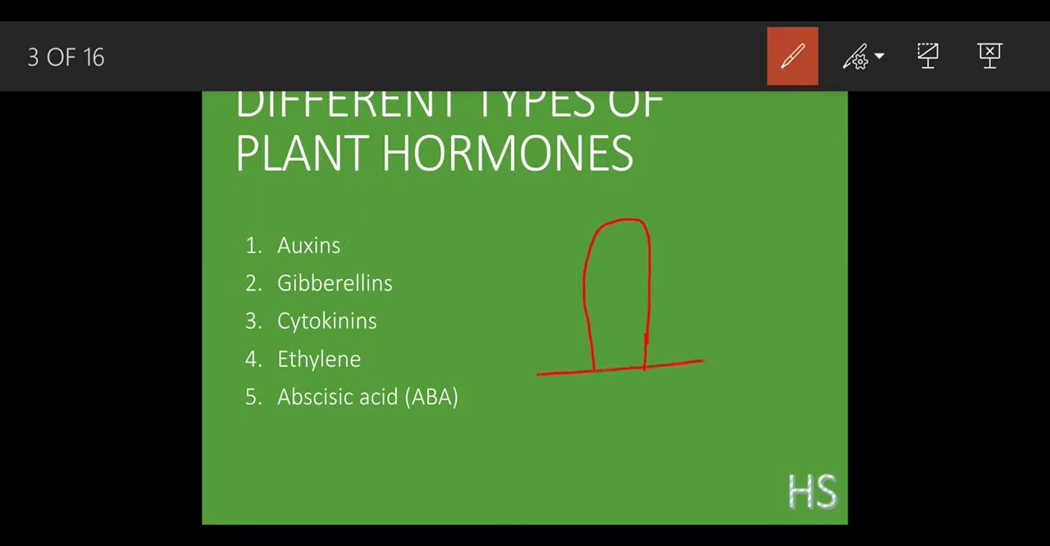This was the shoot, and this was the root system. So cytokinins are going to stop the growth from the top part, like this region, and allow the branches to grow from the side region. Exactly the reverse function. Auxins help the tip part to grow, but cytokinins help the branches to grow.